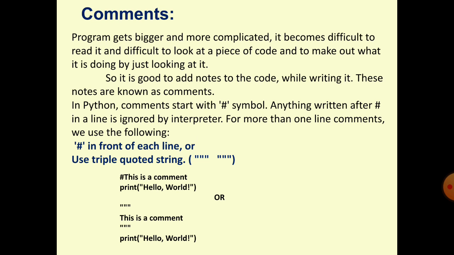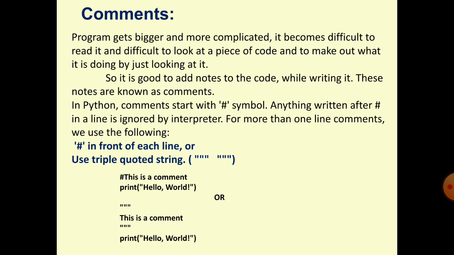You can write comments in your own language, no grammar rules to write a comment. But a comment must be prefixed by the hash sign. The first character will be hash, after that write your comment.